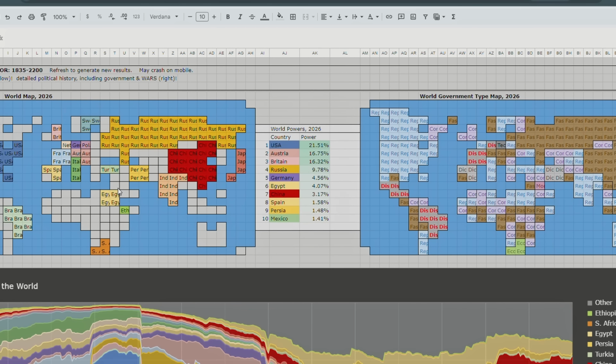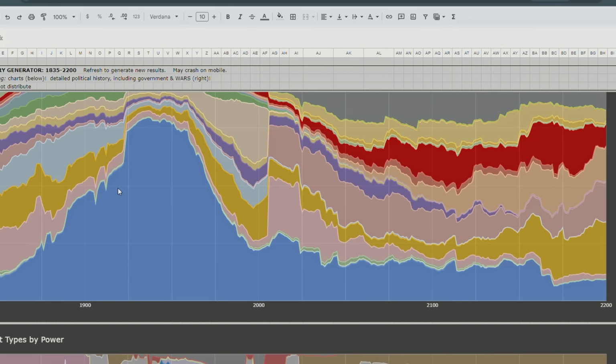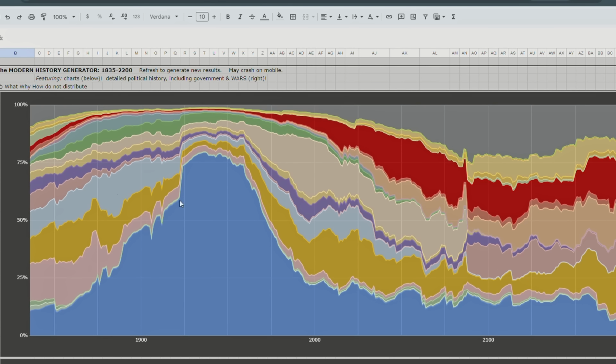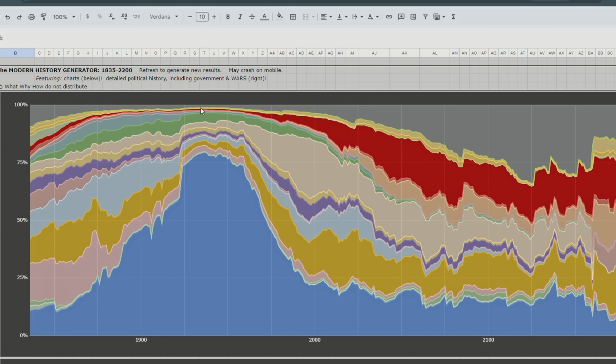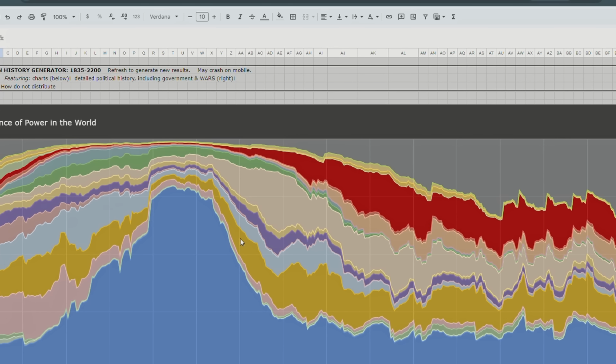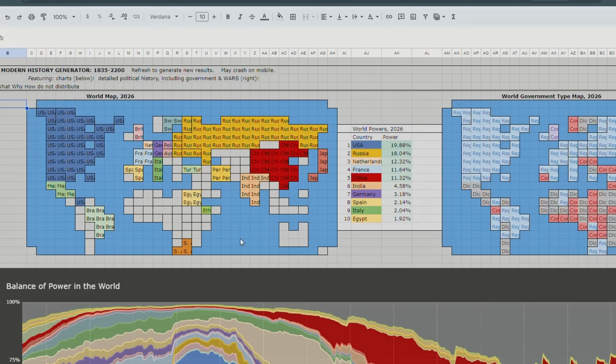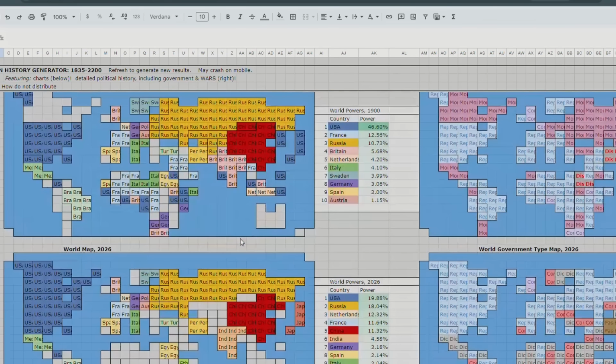Okay, let's see what's going on here. America is another superpower in this timeline, with a peak around the 1930s, 1940s, so presumably if there was a World War II, it looks like America lost it. So this major jump right over here, if you see that, that is probably America winning a war against all these countries that shrunk. So probably France, Russia, maybe even Britain lost a war against America in this timeline. And America is a republic, nothing too strange.